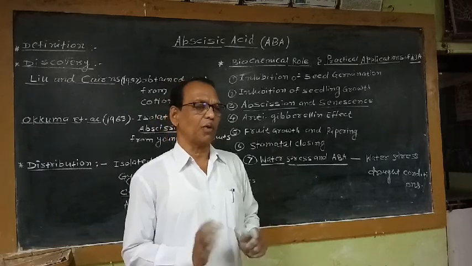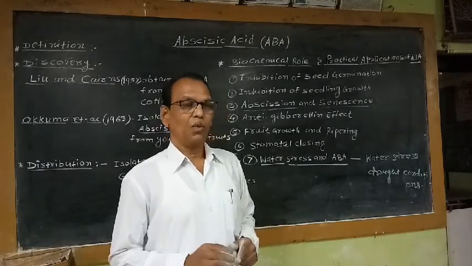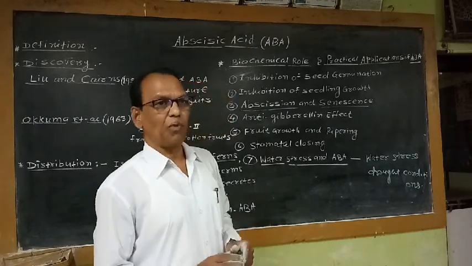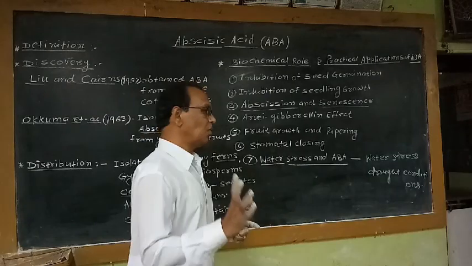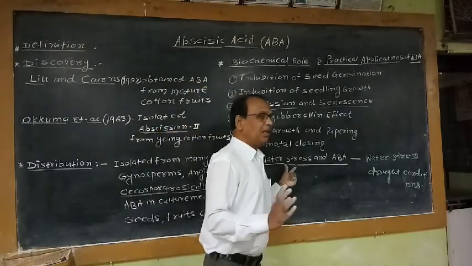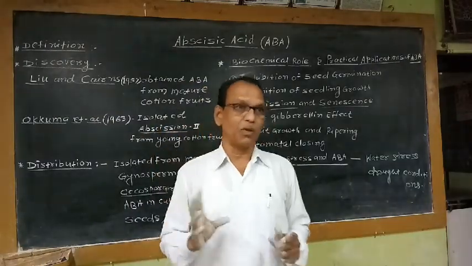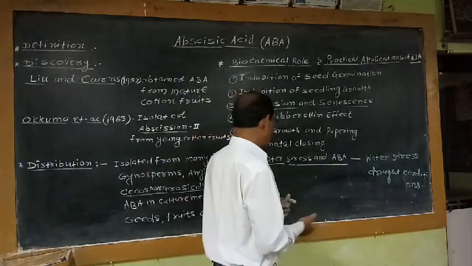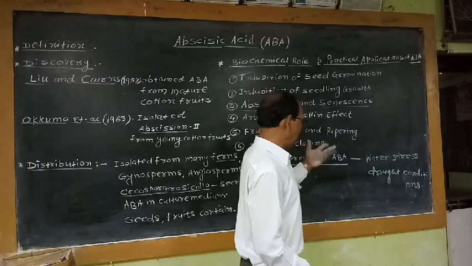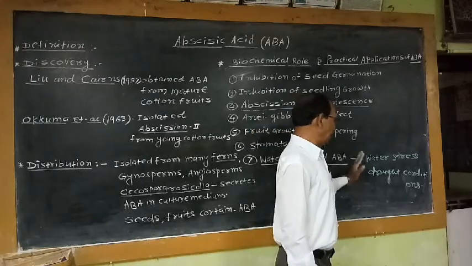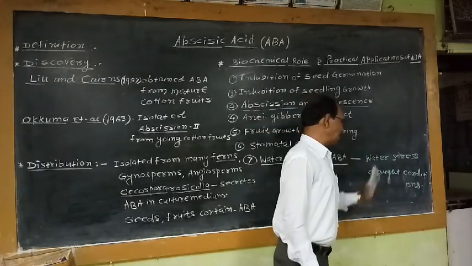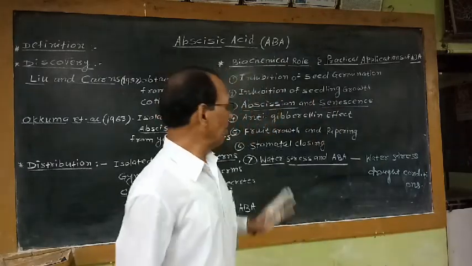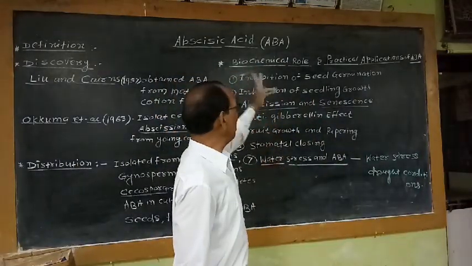If you produce a variety which has more ABA in dry regions, it is beneficial for the farmers growing crops in arid regions. These plants can be saved because of this higher content of ABA. Water stress resistant or drought resistant plant variety development is possible because of ABA application.